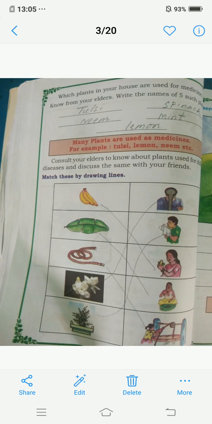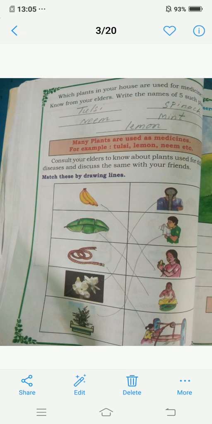Which plants in your house are used for medicine? Know from your elders. Write the names of 5 such plants. So which plants are used for medicine? For tablets, and when you get cough and fever, which plants will you use?